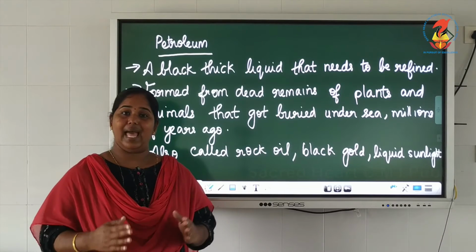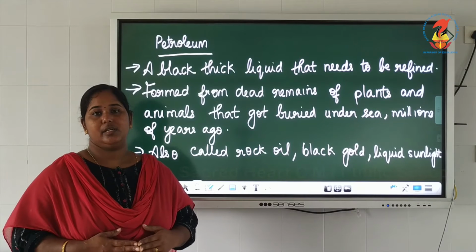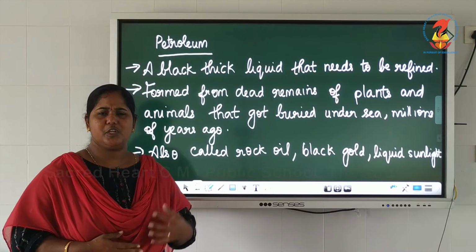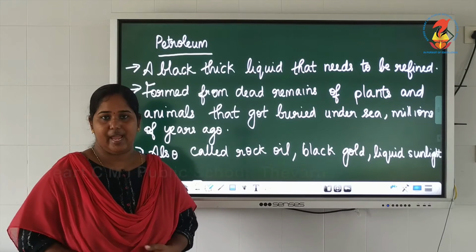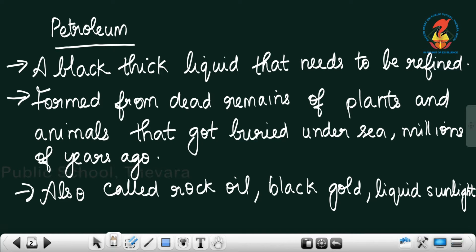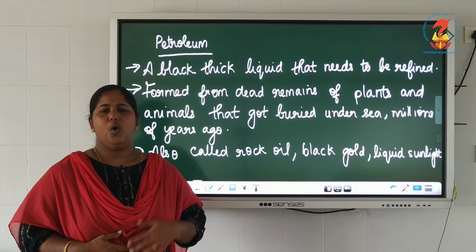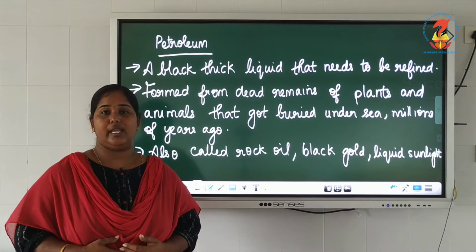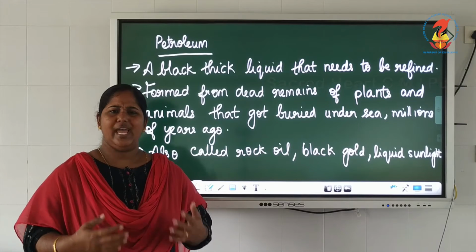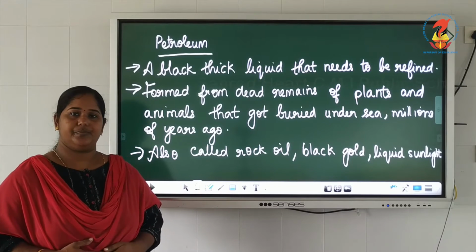Petroleum is a black, thick liquid that is taken from underground of earth and which should be refined to get its fragments. I'll repeat once again. It's a black, thick liquid which is taken from underground of earth and which should be refined to get its useful fragments. More than half of the energy that we use today in the world comes from petroleum. So we have to know how it is formed.